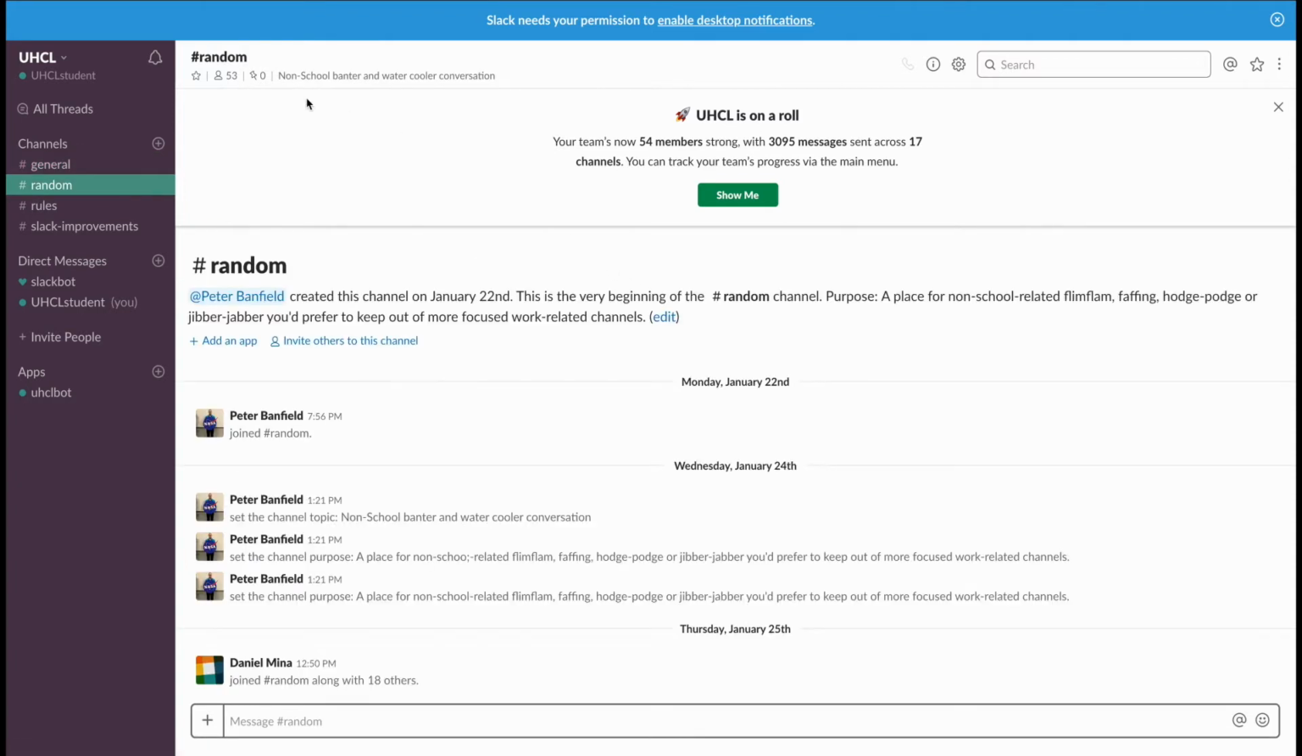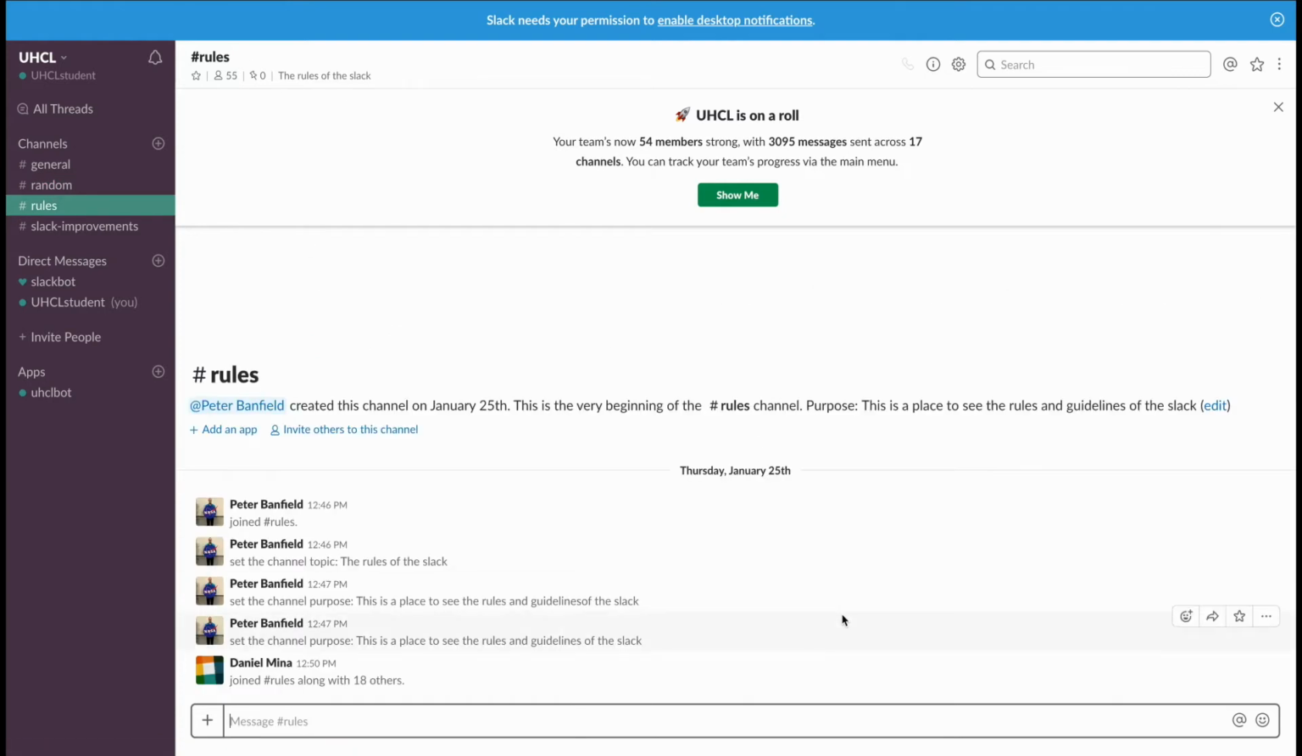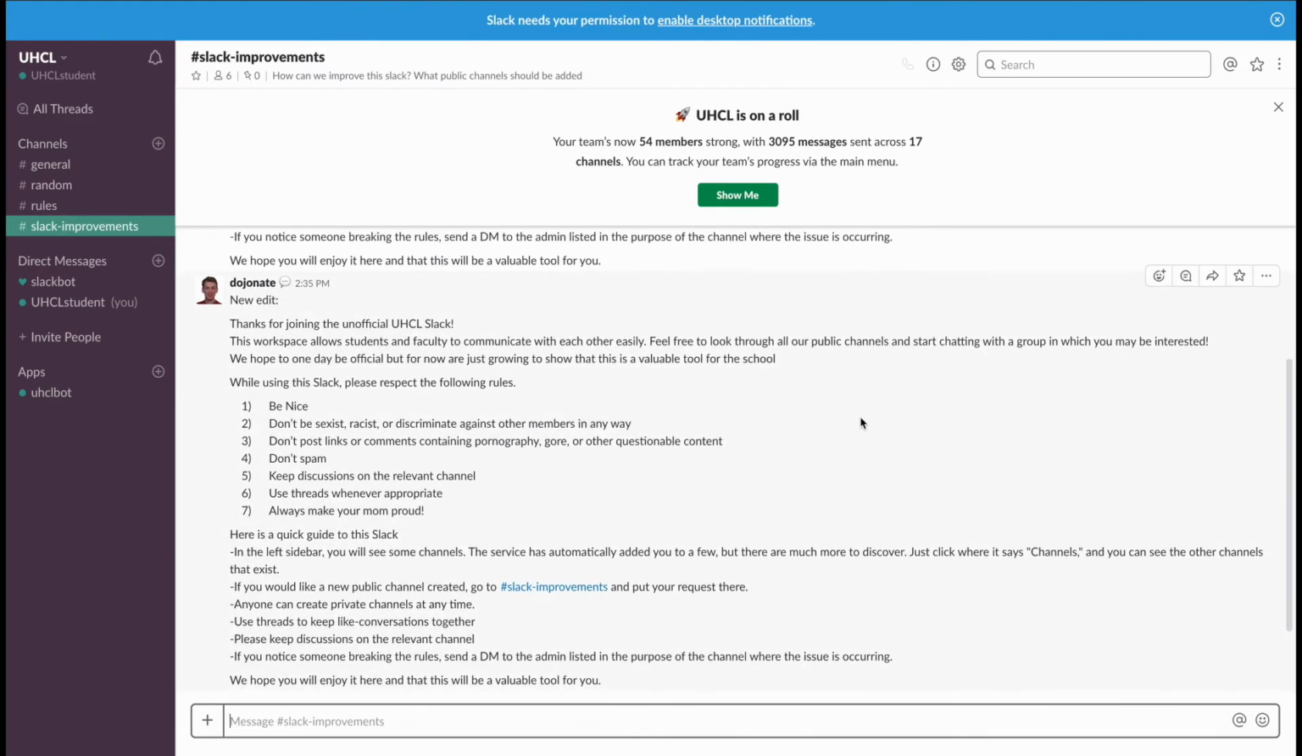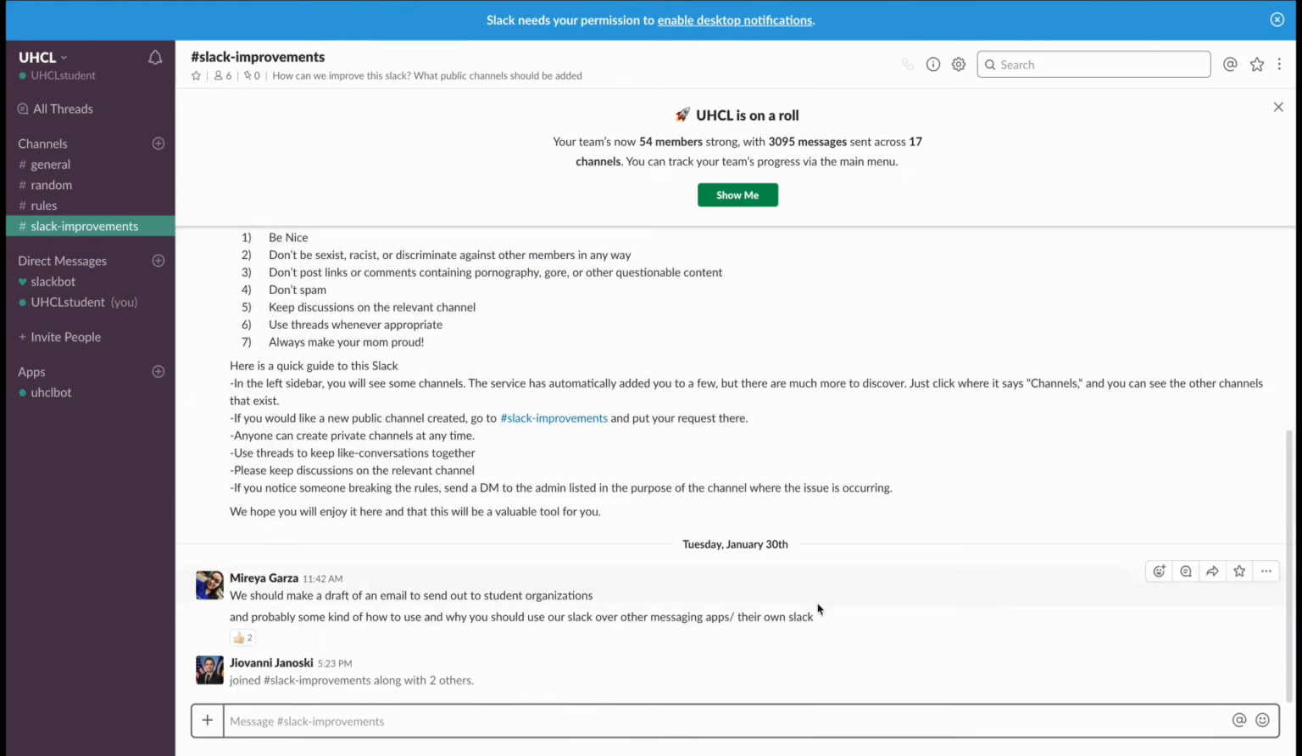Random is a place for non-school conversations. You may expect posts about local sports, local events, etc. Rules is a place to talk about the Slack rules. You may use it to ask questions about the rules or report those that are breaking the rules. Finally, Slack Improvements is where you can suggest new rules or guidelines. This is also where you would request public channels for your organization.